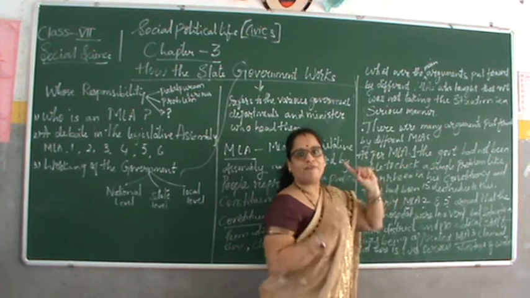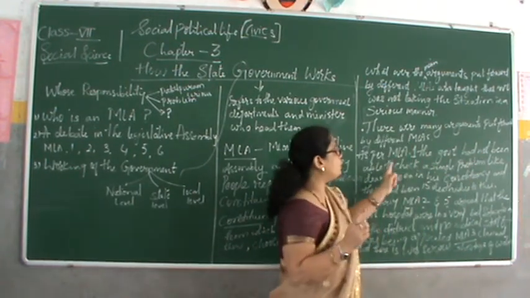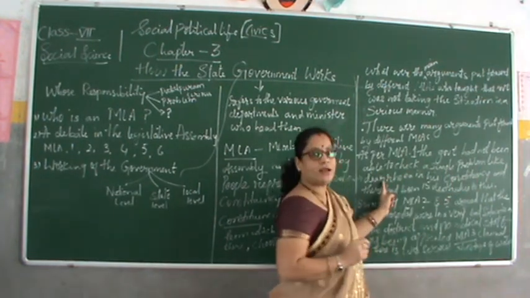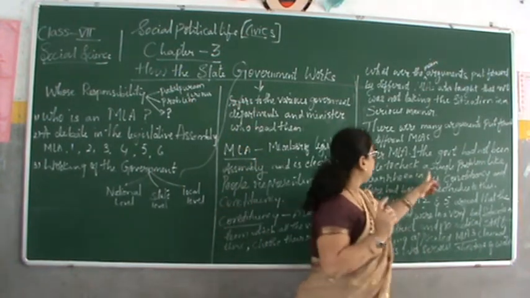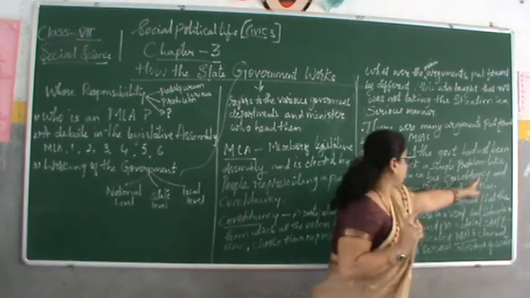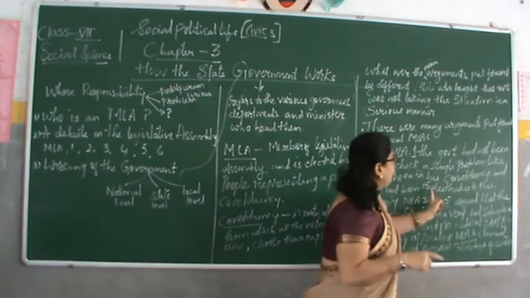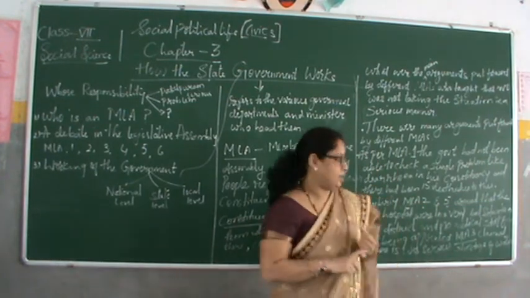MLA 1 says the government had not been able to check a simple problem like diarrhea. We saw in Patalapuram, in his constituency, in his area, there had been 15 deaths due to this. That is the first problem from MLA 1.